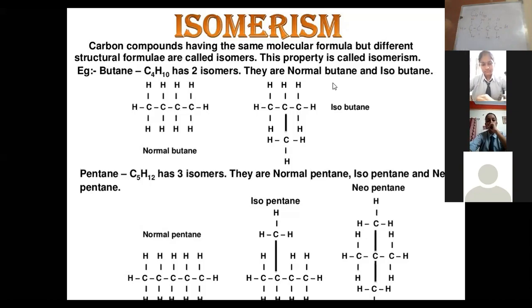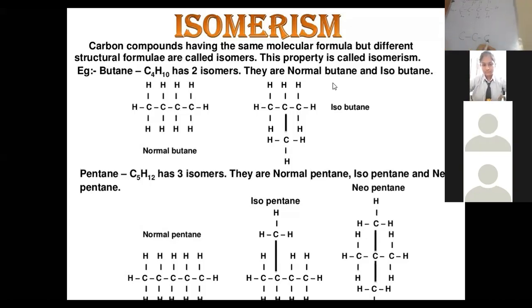So this is one of the structures of C4H10. Then, having the same molecular formula but a different structure, let me show it to you. In a long chain, the carbons are arranged in the structure of 1, 2, 3. Then here also they can be arranged this way. There are 4 carbons, 1, 2, 3 and 4, and 10 hydrogens. Let me count: 1, 2, 3, 4, 5, 6, 7, 8, 9, 10.